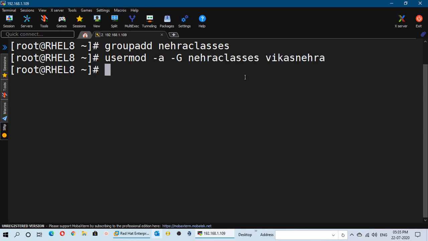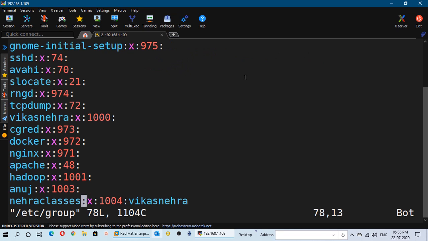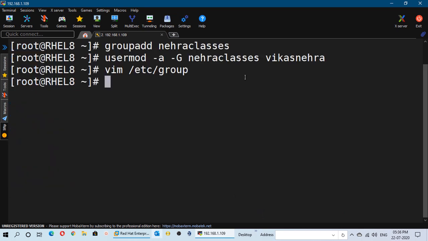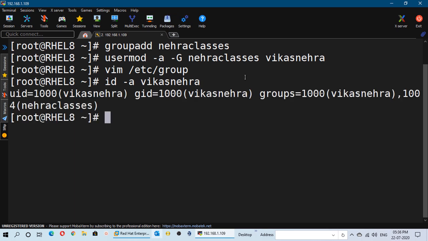Either we can follow this, or we can just open the group file in the vi editor, and there we can make the entries for the users. Like I have already added Vikas Nehra. Now I'm adding Ram as well as Anuj. Now if I save this file, you will find that I have added several users in this group named Nehra classes. If you run the id -a command for this Vikas Nehra user, you will find that he is a member of the Nehra classes group.